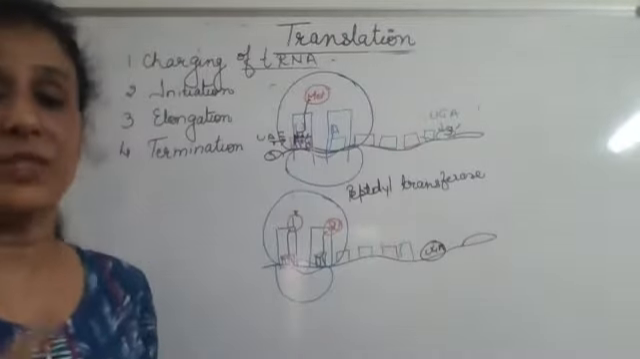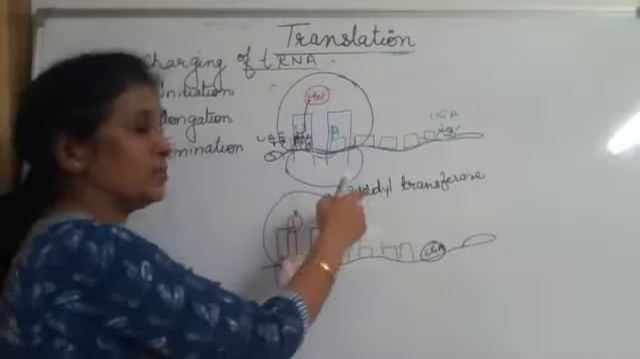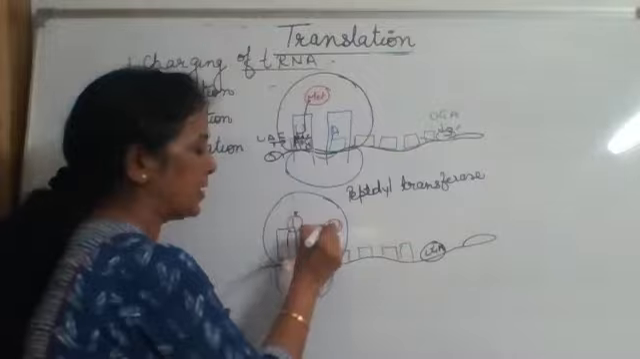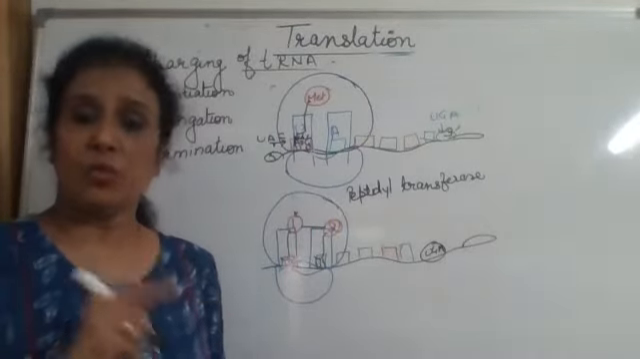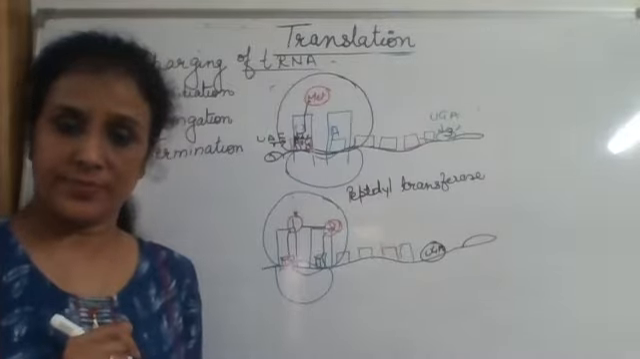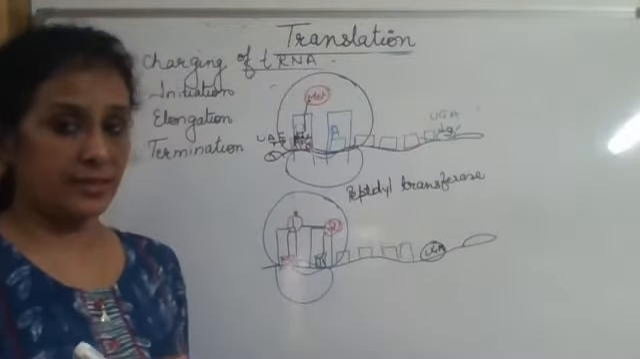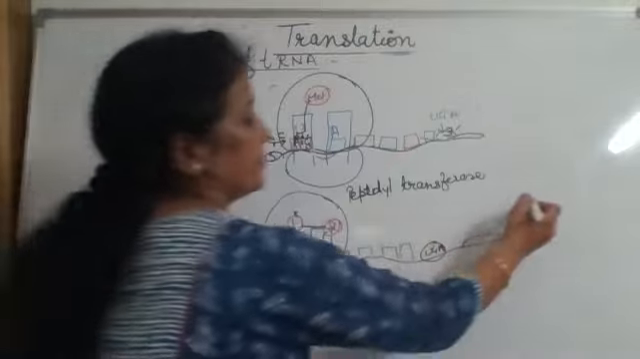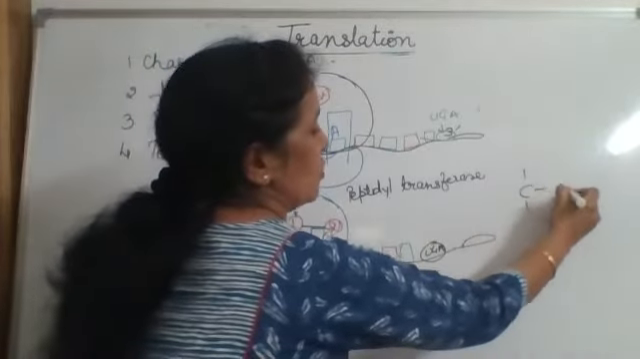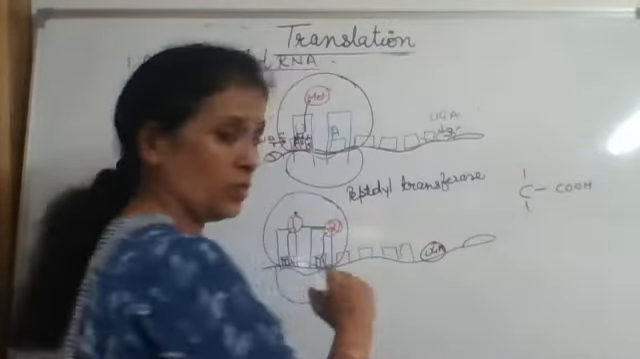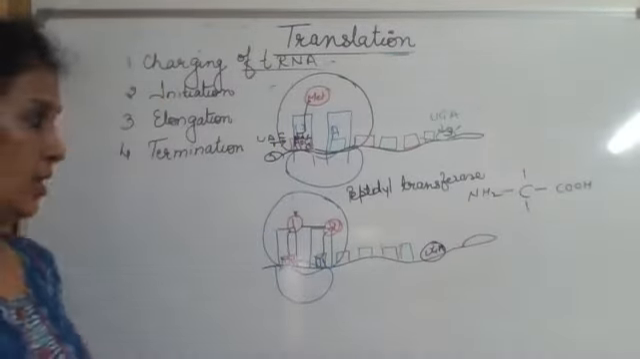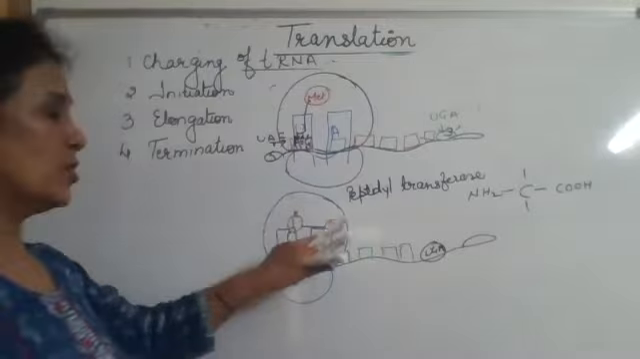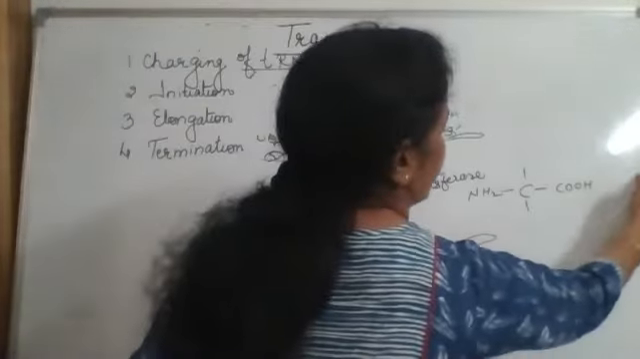Now what is this enzyme going to do? This enzyme is going to initiate the peptidyl linkage between 1 and 2. What is a peptidyl linkage? We have studied in 11th standard that in an amino acid, on one side there is a carboxyl group and on the other side there is an amino group. So this is one amino acid, and on the second also the same is there.